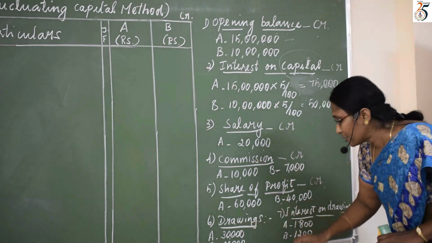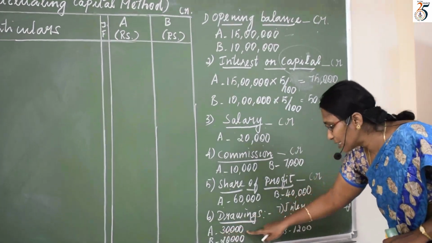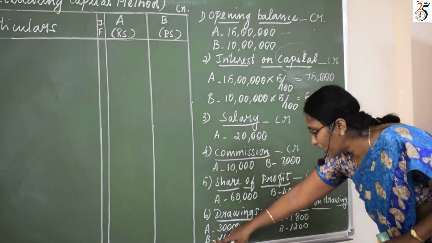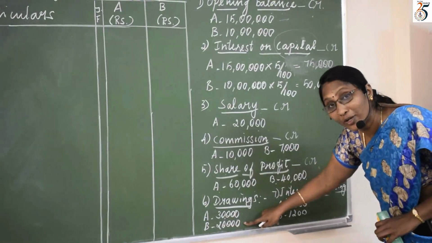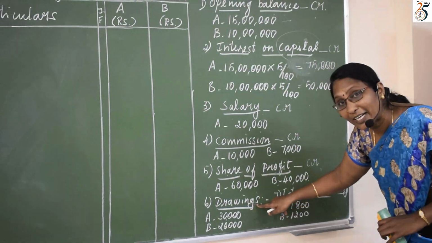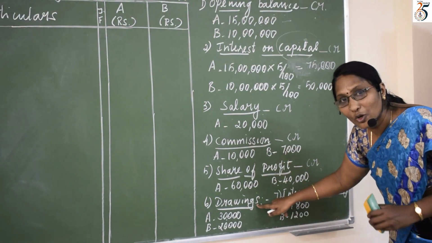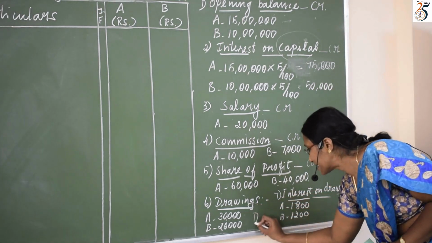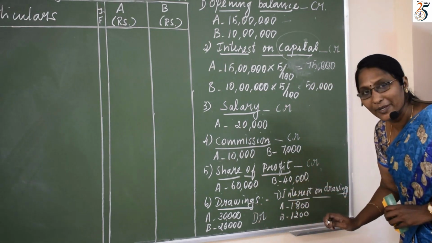So drawings. For A, how much is it? 30,000. For B, 20,000. Where do you write this drawing? This drawing should be deducted from the capital, so we write in debit side. Where do we write? Debit side.